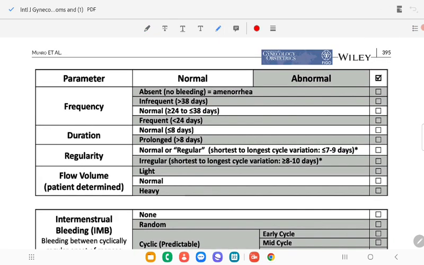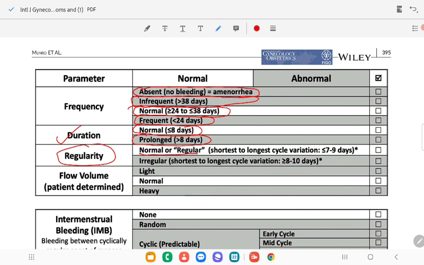In the parameters, first is frequency. Absent: if there is no bleeding, absence of menses is called amenorrhea. Infrequent cycle is when the cycle is more than 38 days. Normal is greater than or equal to 24 days and less than or equal to 38 days. Frequent cycle is when the cycle is less than 24 days. For duration, normal duration is less than or equal to 8 days. Prolonged duration is more than 8 days.